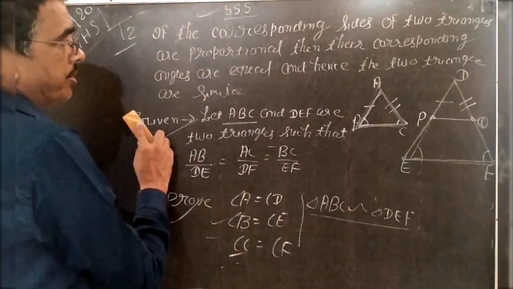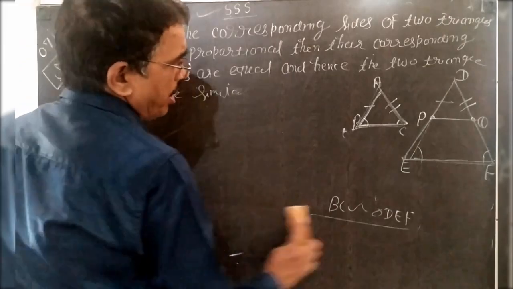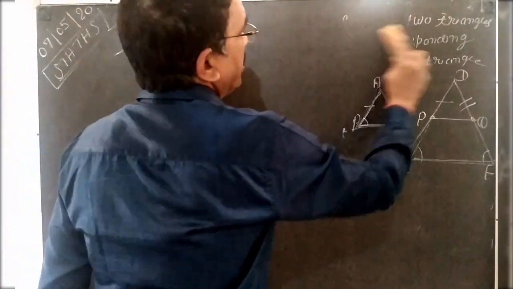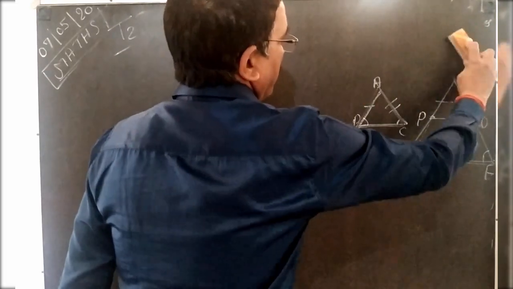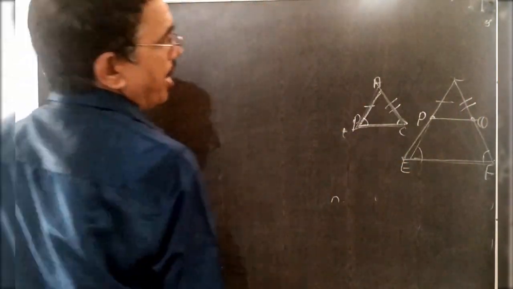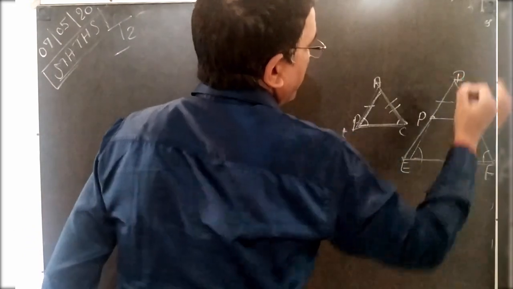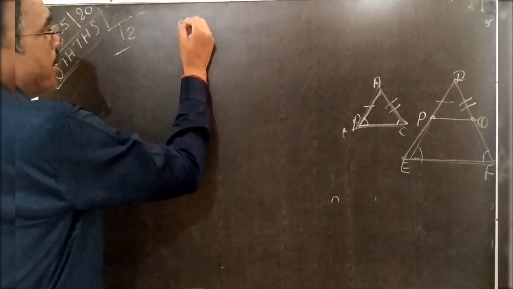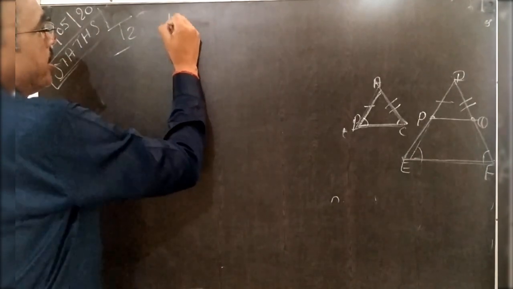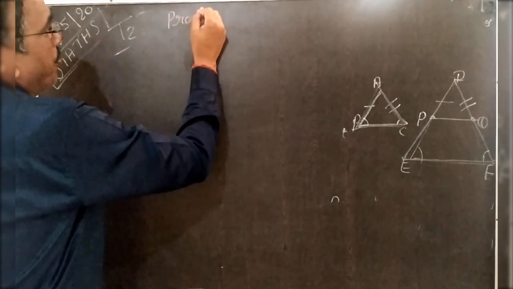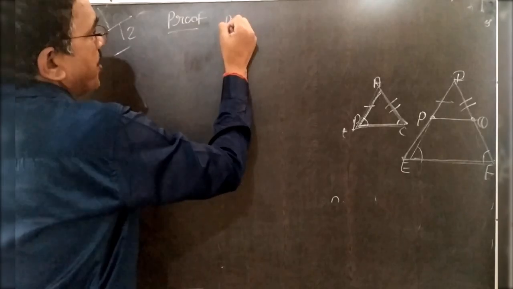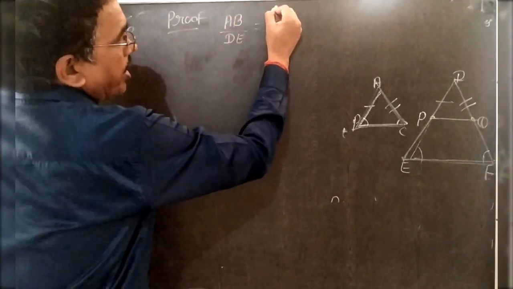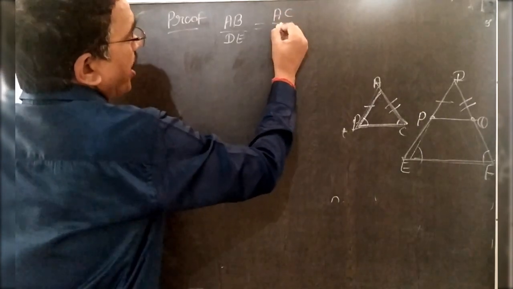So dear student, for congruence, first find the relation between these two triangles, ABC and DPQ. So dear student, in the proof, AB by DE is equal to AC by DF.